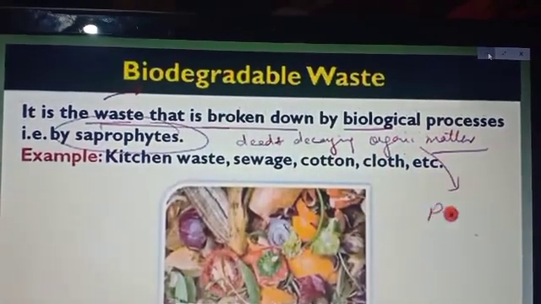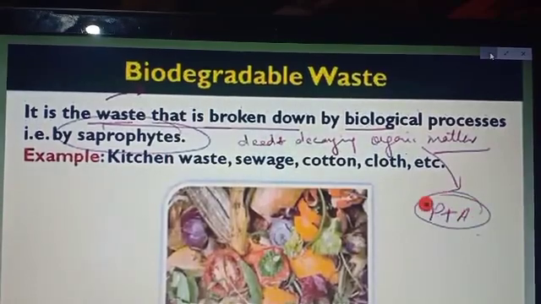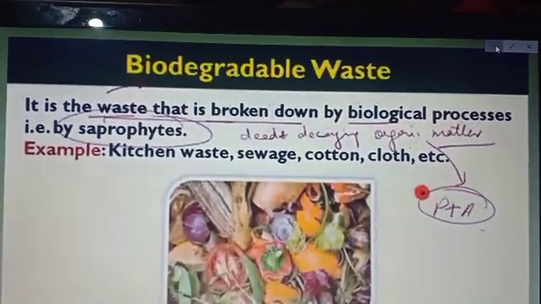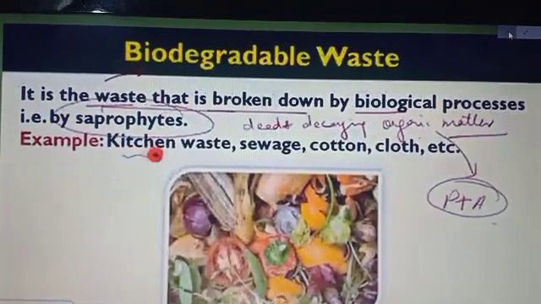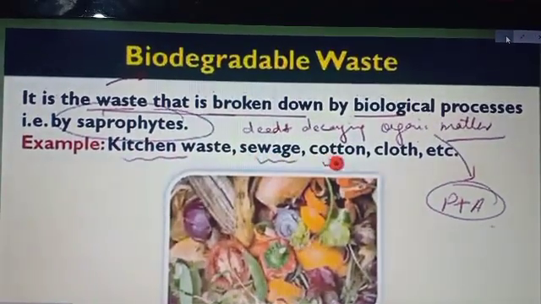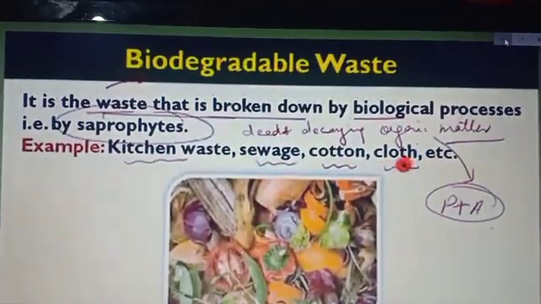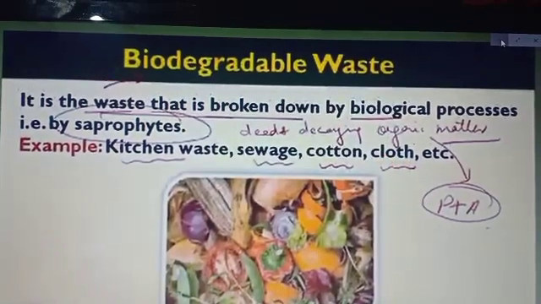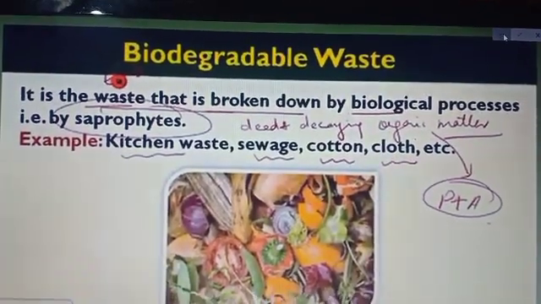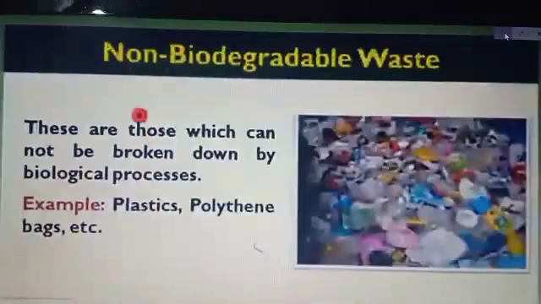For example, kitchen waste, sewage, cotton, clothes, etc. These all come under biodegradable waste. Here you can see in the figure the plant waste and animal waste that we consider as biodegradable waste.